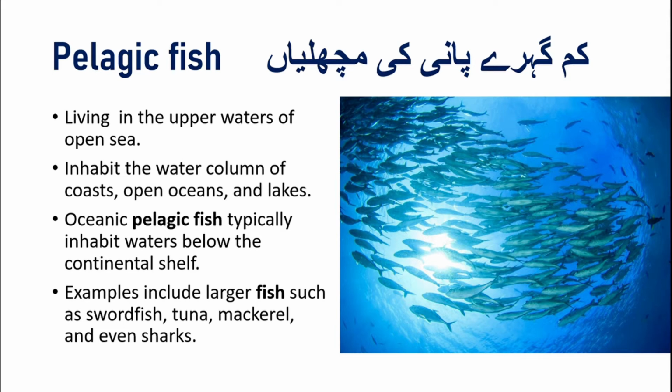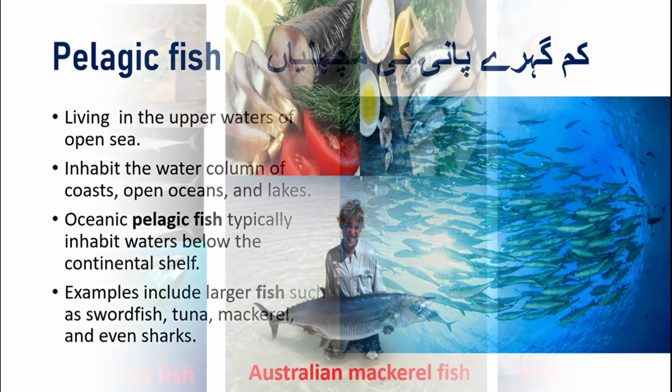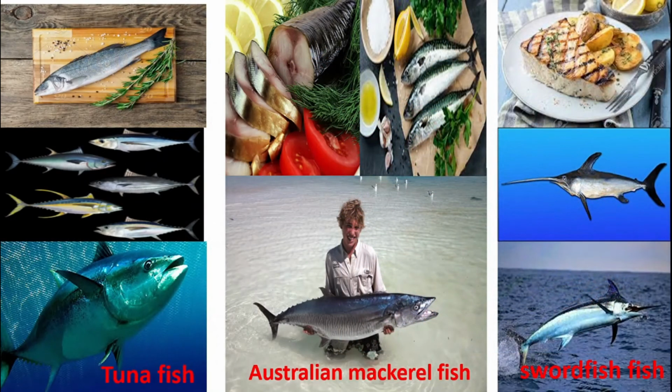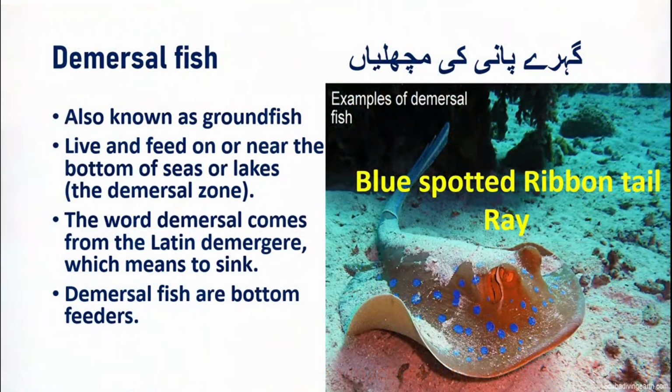Examples of the pelagic fish are large fish such as swordfish, tuna, mackerel, and even sharks. Second type on the basis of depth is the demersal fish. They are also known as ground fish because they live near the bottom of the seas and the lakes.